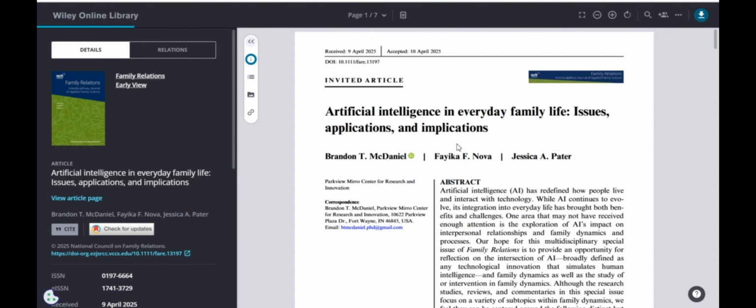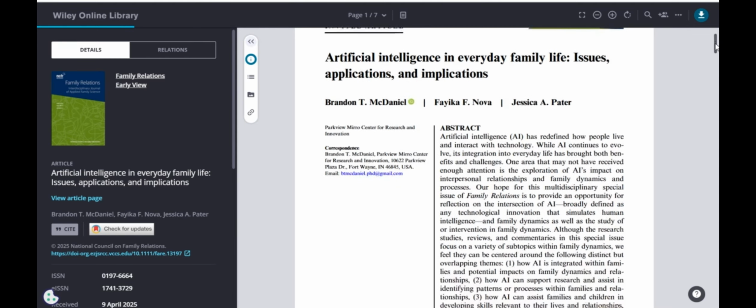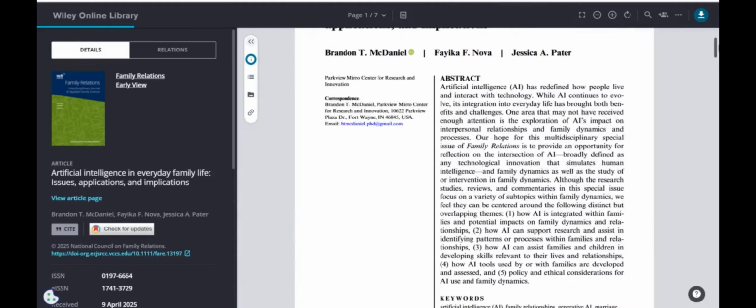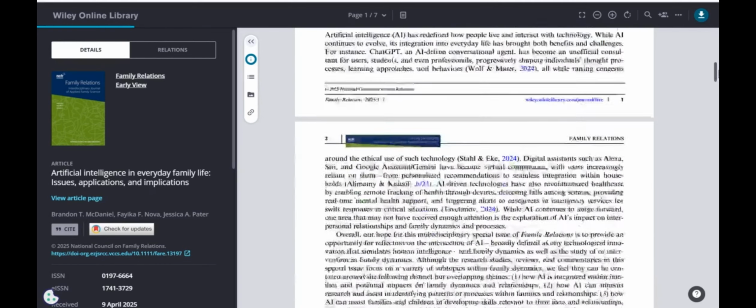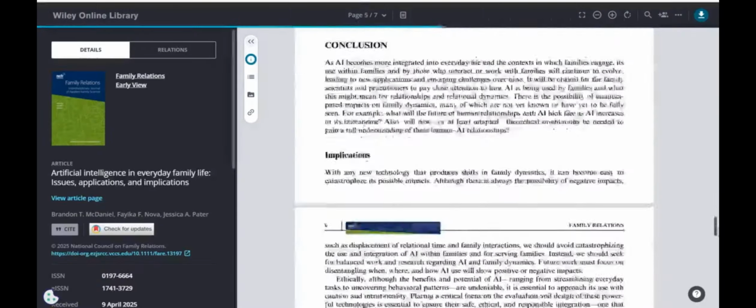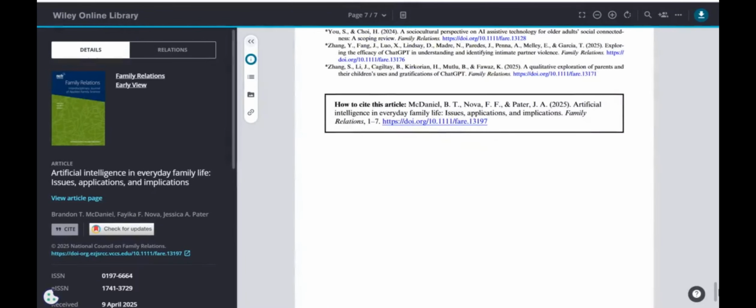They published it on April 9, 2025, and it was accepted on April 10, 2025. The name of the scientific journal is here, and why did they publish it? They published it for scientific research. All the information is here.